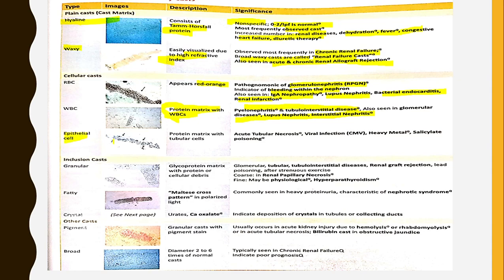Epithelial cell casts, they are protein matrix with tubular cells. They are seen in acute tubular necrosis. This is most important, and also seen in heavy metal poisonings.